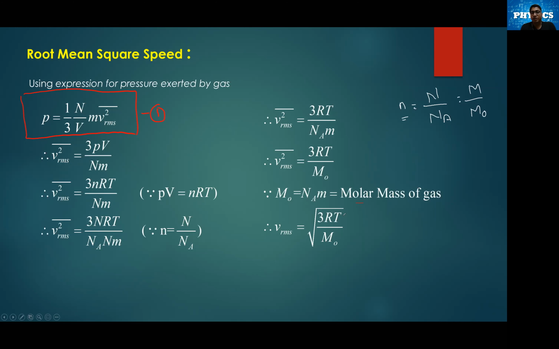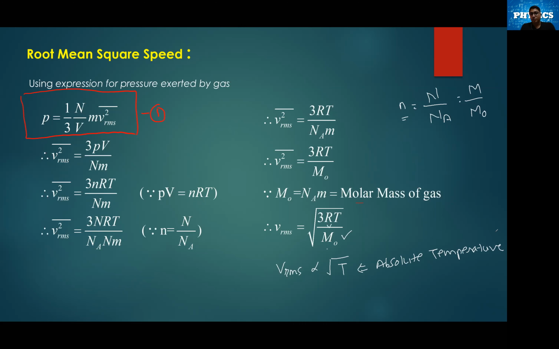नंबर अगर आपको गैस दिया हुआ है तो उसका नंबर ऑफ मॉलिक्यूल भी फिक्स है कंटेनर में, mass of each molecule is going to be constant, so m is going to be constant. तो ये आपका constant है, m naught is constant, R is universal gas constant. So what we can say that VRMS is directly proportional to square root of T. What is this T? This T is absolute temperature which we measure in Kelvin. Okay, this is absolute temperature.